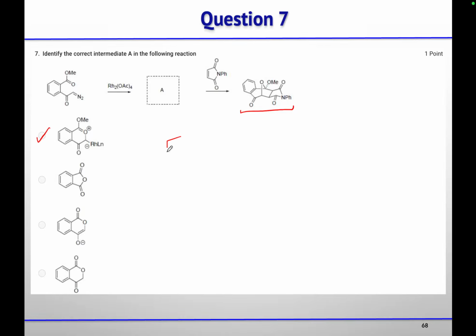First, your carbene will form. So this will form a bond with rhodium. Then, because carbene is electrophilic in nature, oxygen will push the electron density to form a bond with carbene.